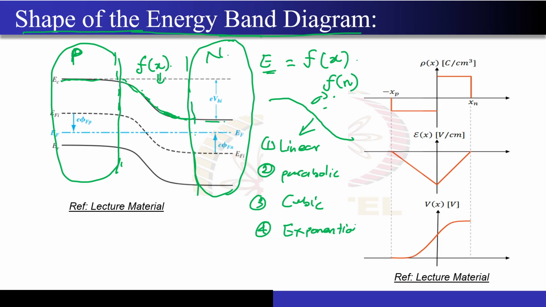So this is my question. Exponential. Okay, any reasons for that?